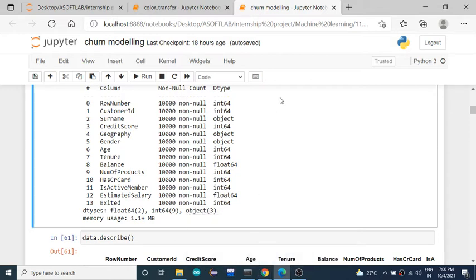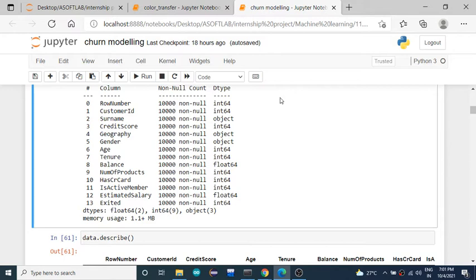So out of these features, except the exited feature, rest all features will contribute in predicting the result, right? So what's our problem statement? To predict whether a customer is going to retain in the same bank or is going to exit from the bank, right? So that will be decided from the features which we have collected here.